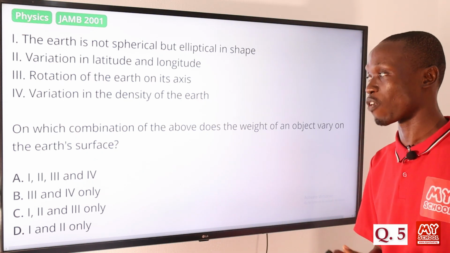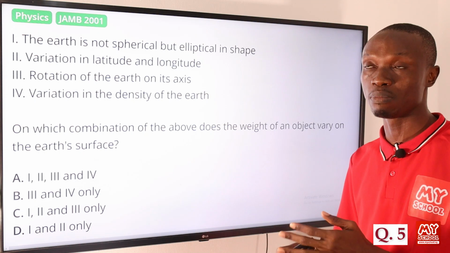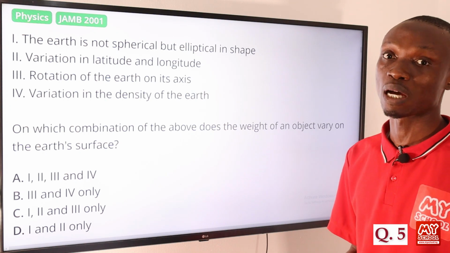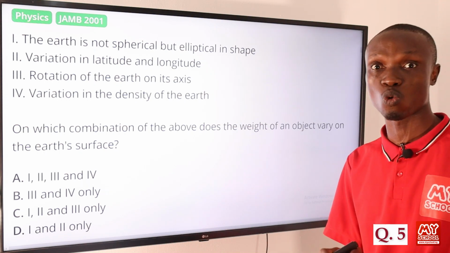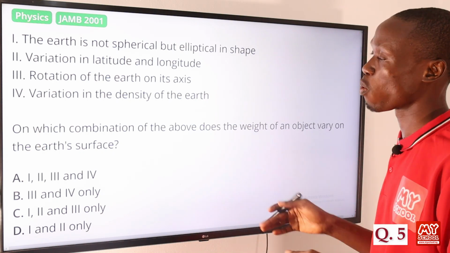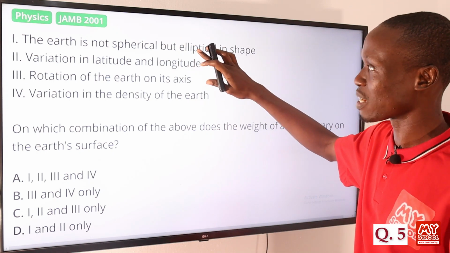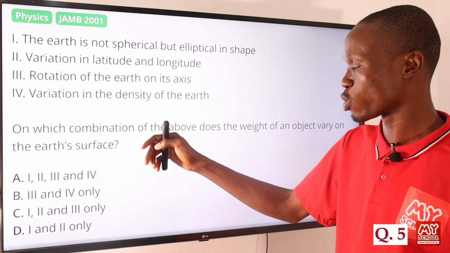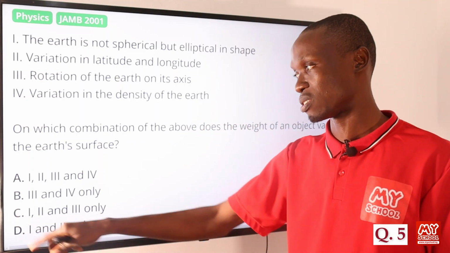The weight of an object varies on the earth's surface based mainly on 3 reasons. One of them is the shape of the earth. Secondly, variation in latitude and longitude. And lastly, rotation of the earth. In fact, because of the rotation of the earth, objects tend to weigh more at the equator than at the poles. So based on what you have done, that means 1, 2, 3 are all correct. So let's go through our options to see the one that contains 1, 2, and 3, and that is option C.